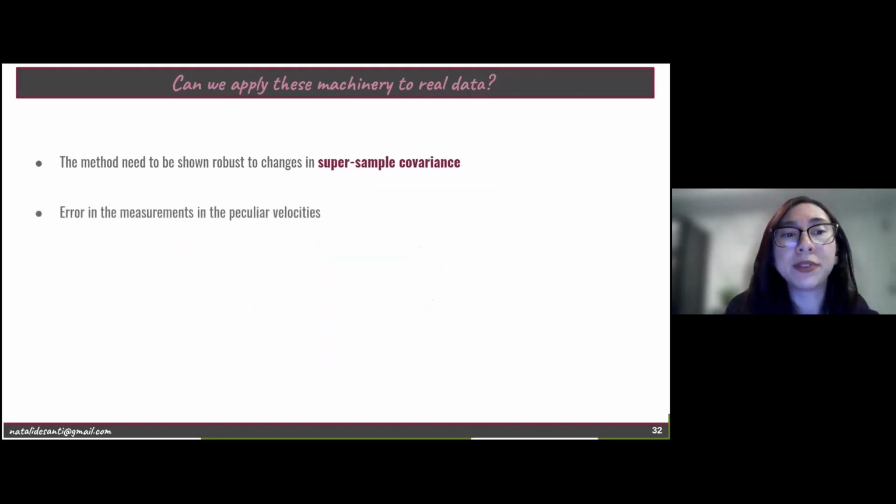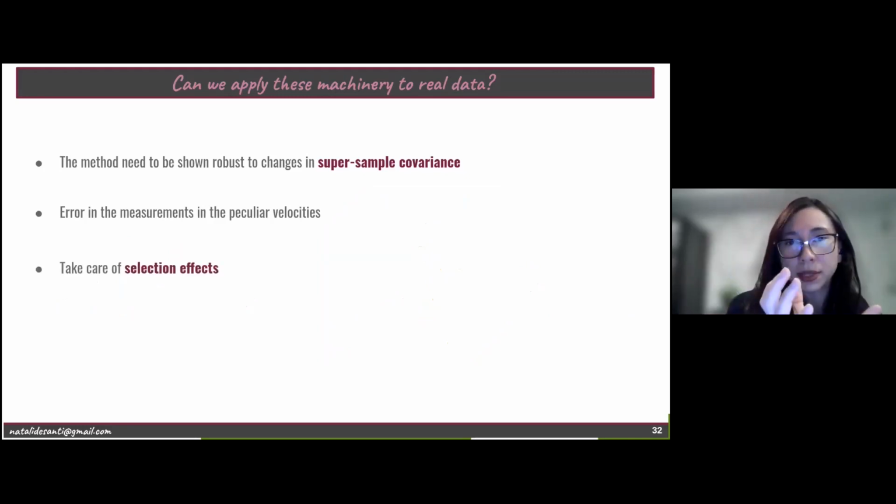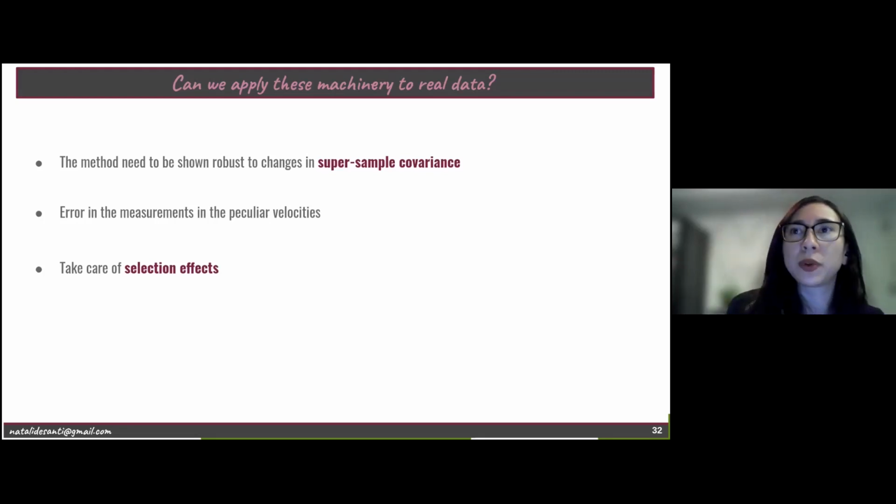The other thing that we have to think about is that we have errors in the measurements of the peculiar velocities. Unfortunately, we cannot have the peculiar velocities with the highest accuracy and precision possible, so we have to take these errors into account. We also have to take care of selection effects, because in all these hydrodynamic simulations, we have all the kinds of galaxies that we can dream about. But in the real world, that doesn't happen. Sometimes we can only observe, for instance, red galaxies or some other kind of galaxies, and then we have to take these selection effects into account too.